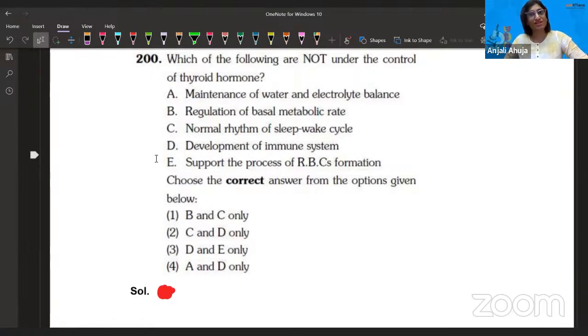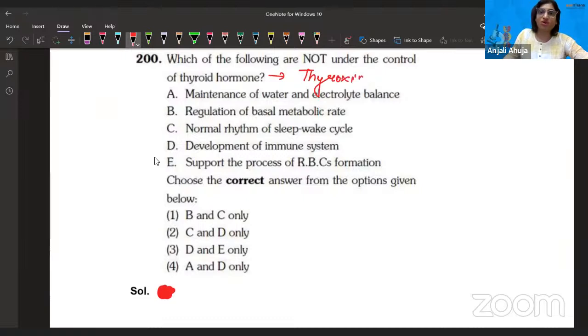Maintenance of water and electrolyte balance. Thyroid hormone. Guys, let me put a reminder. There are two categories of cells, follicular cells and parafollicular cells. The follicular cells are the ones which release thyroxine hormone.